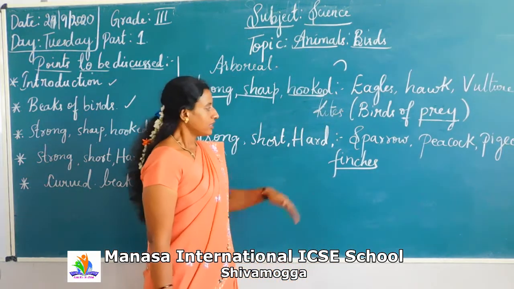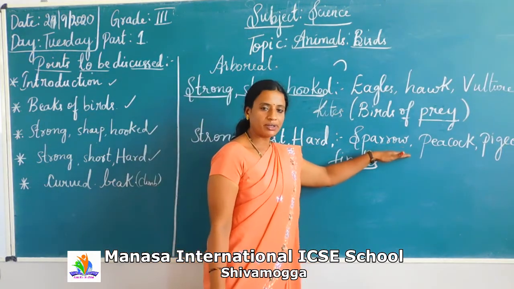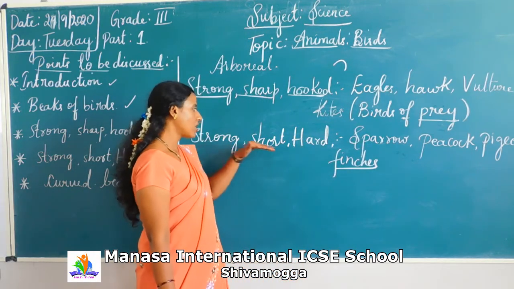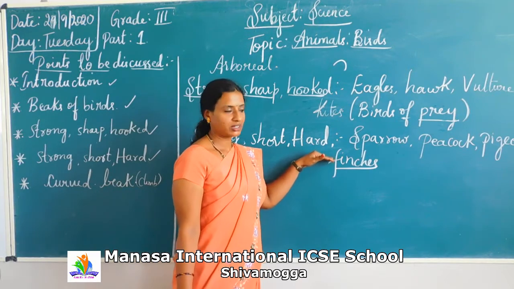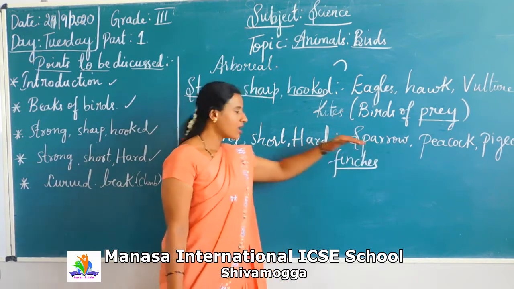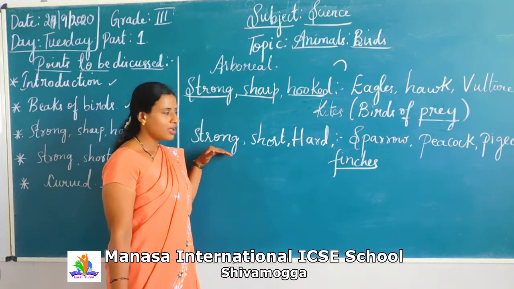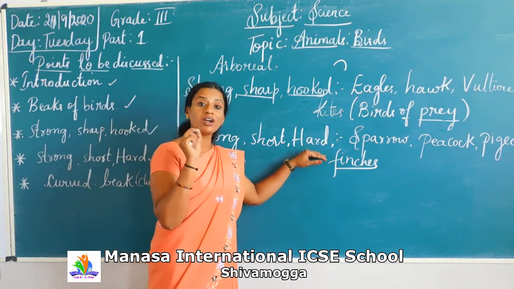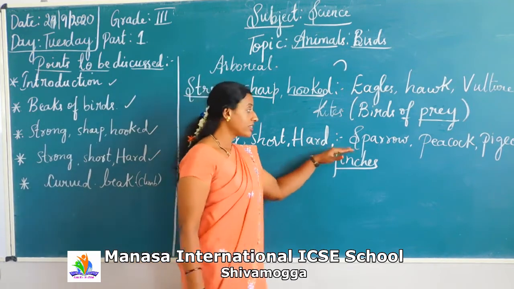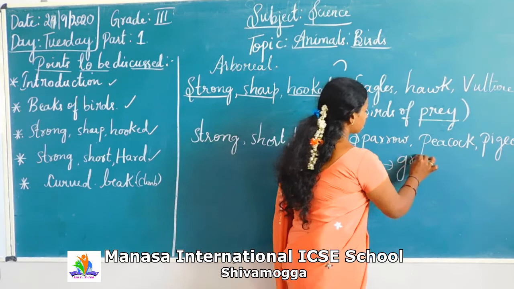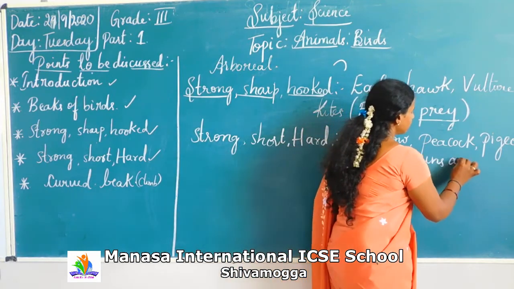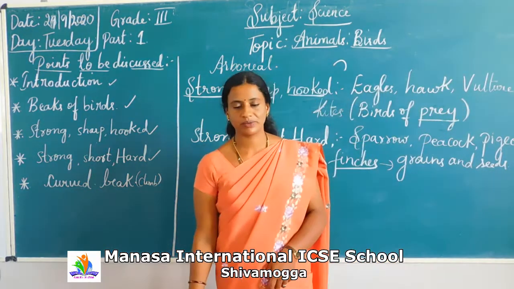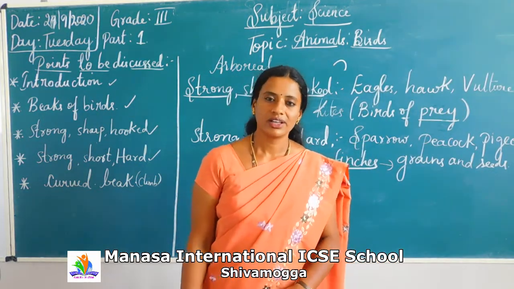Okay. These birds are examples of strong, short and hard beaks. These birds' beaks are very strong but shorter in length. Short in length, but very hard. Why? Because they feed on grains and seeds of plant varieties. Is it clear? I'll repeat.